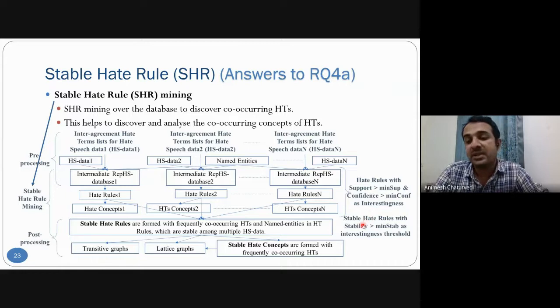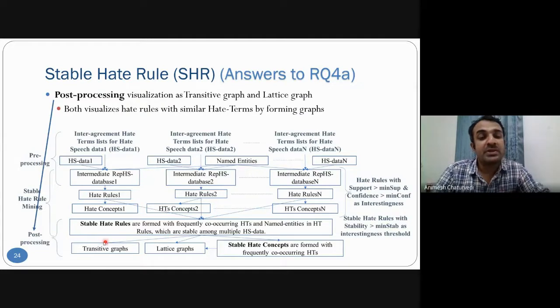Thereafter, we have generated stable hate rules such that the stability of these rules is greater than the minimum stability threshold. Then we have done post-processing to generate transitive graphs, lattice graphs, and concepts.